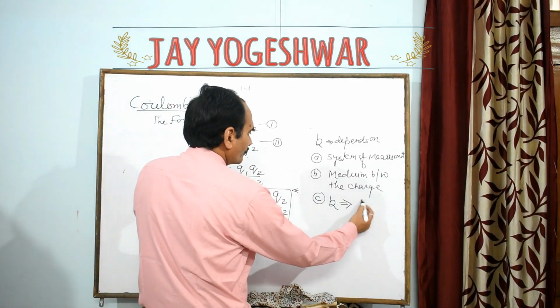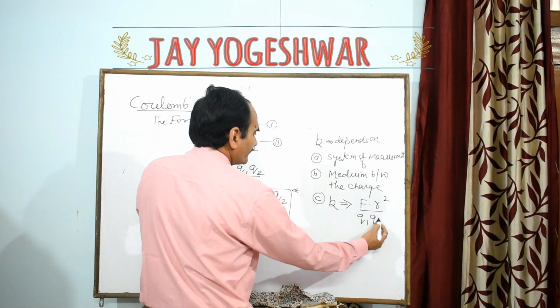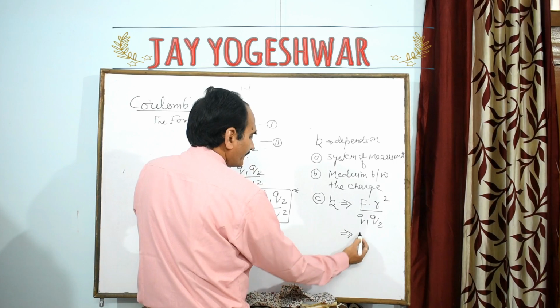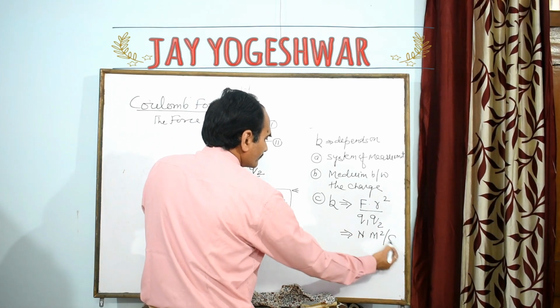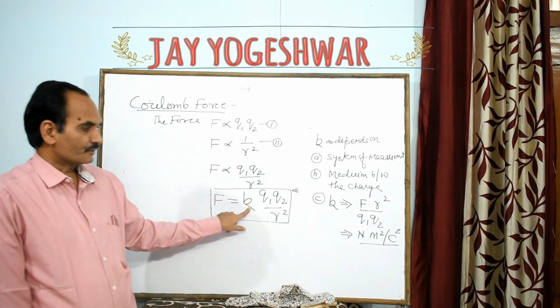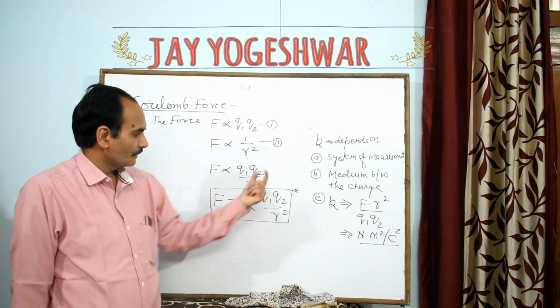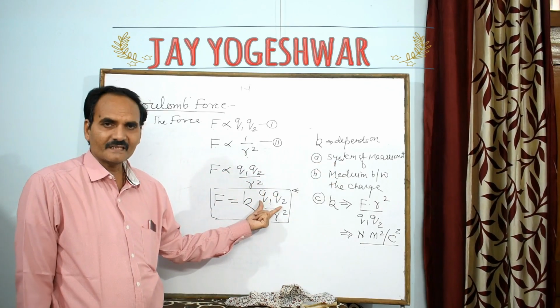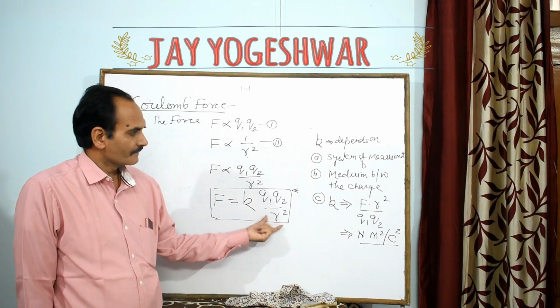So K is equal to F into r square upon Q1 into Q2. F is Newton, r is meter square, upon charge into charge, Coulomb square. This proportionality constant depends on the system of measurement. You are taking the charge in a system, either CGS or MKS, and distance.